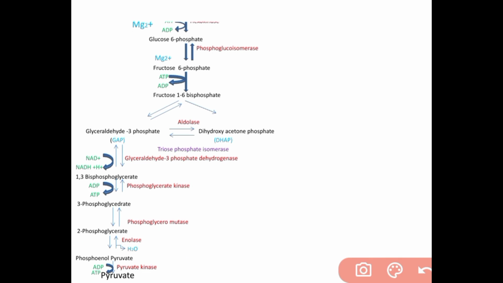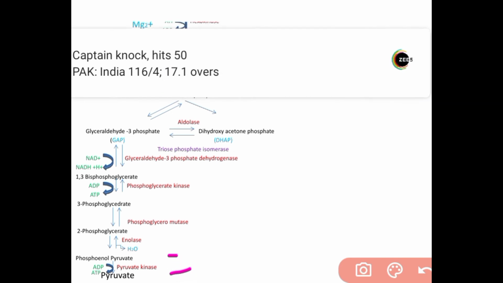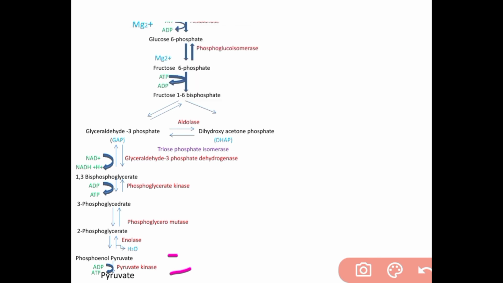Step 10, this is the last step, where there is reversible transfer of high energy phosphoryl group from phosphoenol pyruvate to ADP. This reaction is catalyzed by pyruvate kinase. Here 2 molecules of pyruvate are formed, which is a 3-carbon compound.